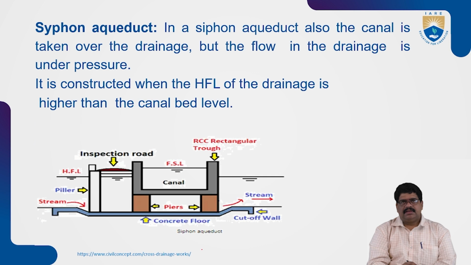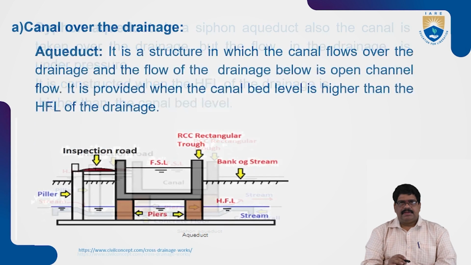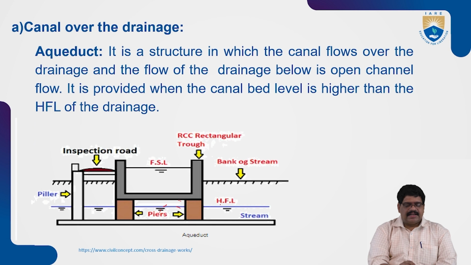In the previous diagram, the high flood level was below the canal, so some space was there for the passing of the drainage.